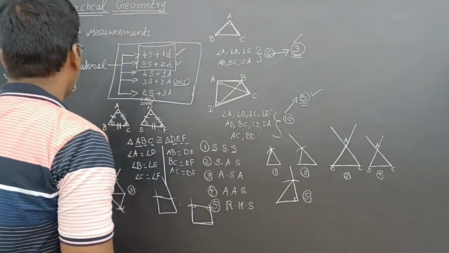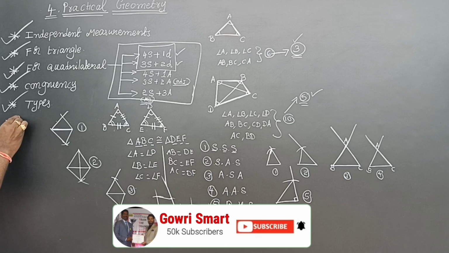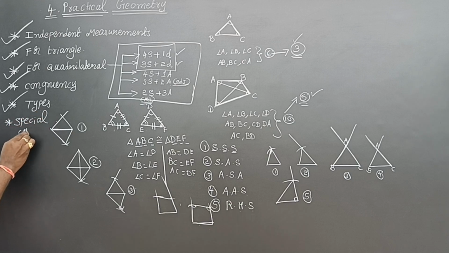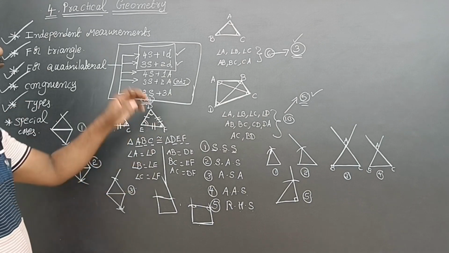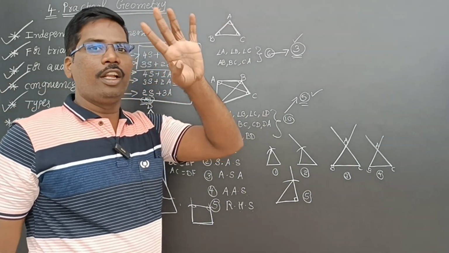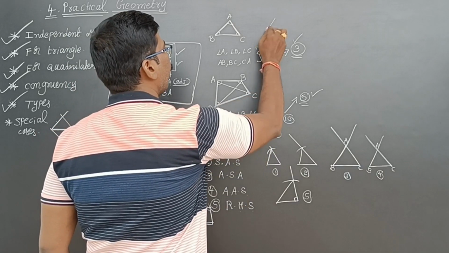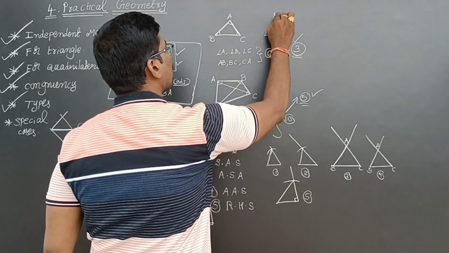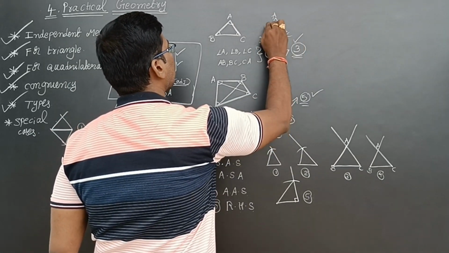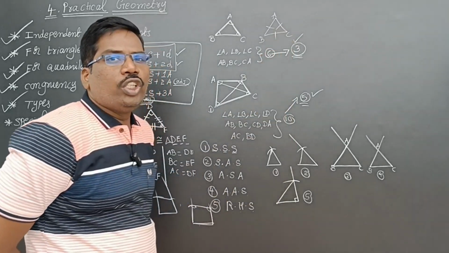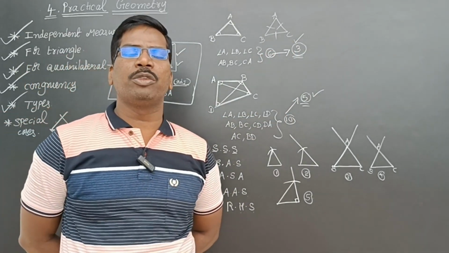Next, special cases are there. Let us see special cases. In a triangle, if it is an equilateral triangle, all sides are equal and all angles are equal. You need not know three independent measurements.